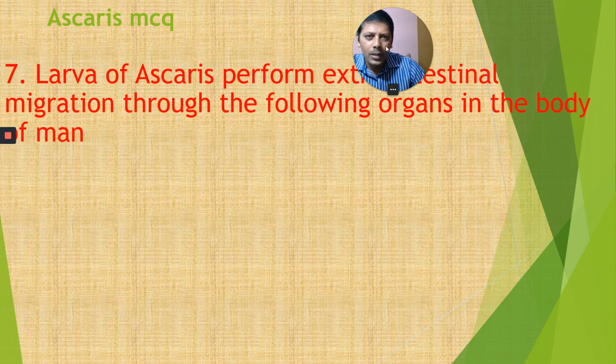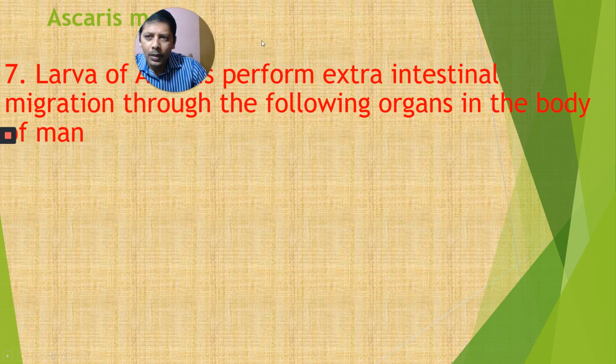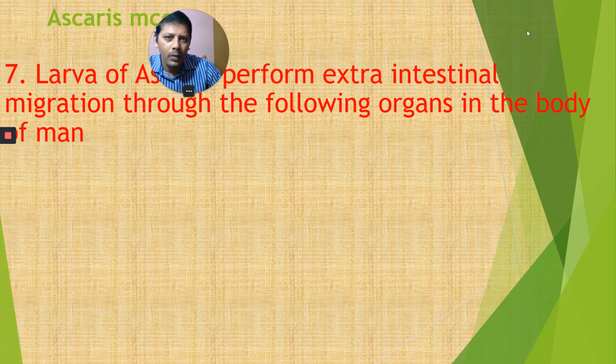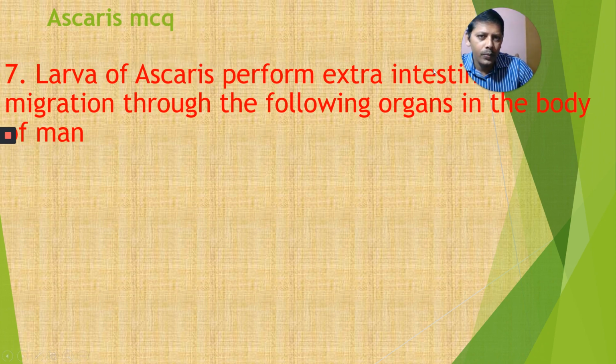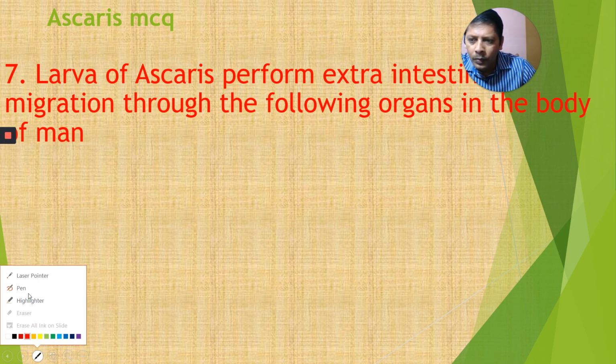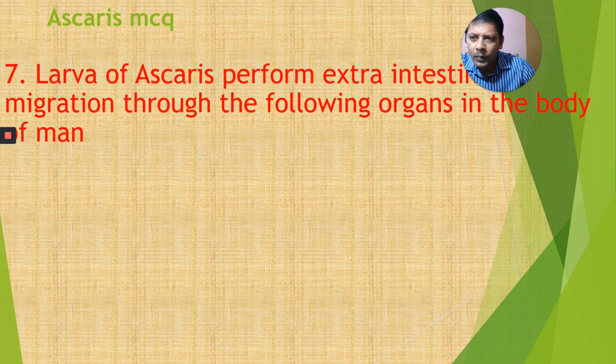Larva of Ascaris performs extraintestinal migration through the following organs in the body of man. You can add a sixth bit here.